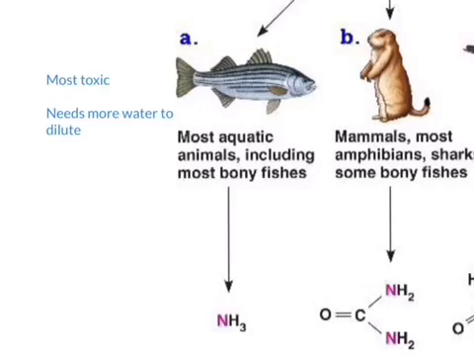Because of its toxicity, ammonia needs more water to dilute it to allow it to be safely disposed of. Fish can dispose of ammonia because they are living in aquatic ecosystems where water is in abundance. This is advantageous for fish because they do not need to spend any energy modifying ammonia. They just dispose of it directly using a large amount of water. However, in other organisms, water is not always in abundance, so they must have other strategies to help them dispose of nitrogenous wastes.